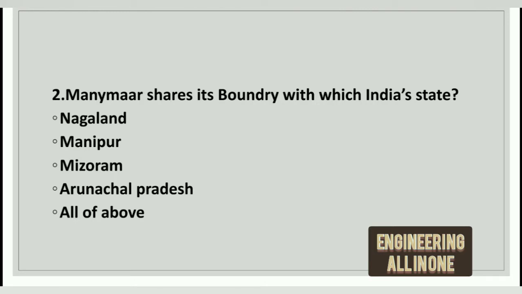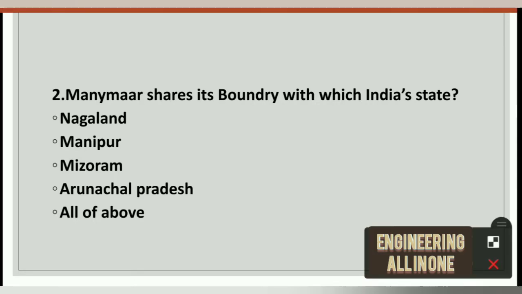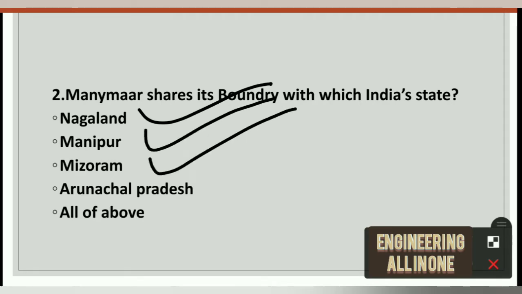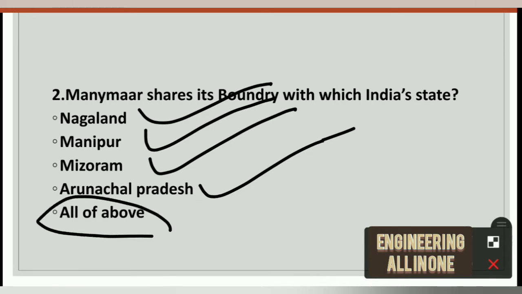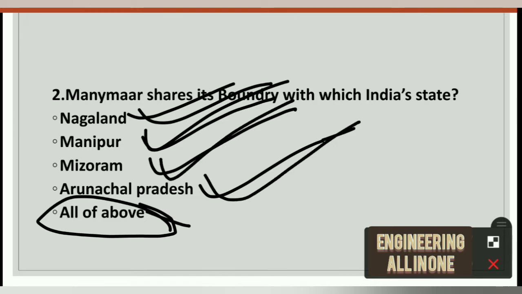Second question is here: Myanmar shares its boundary with which Indian state? First option is Nagaland, second is Manipur, third is Mizoram, fourth option is Arunachal Pradesh, and the last option is all of these. The right option to this question is option E, all of these. That is Nagaland, Manipur, Mizoram and Arunachal Pradesh. These all share their boundary with Myanmar.